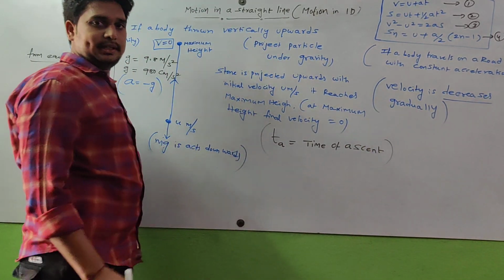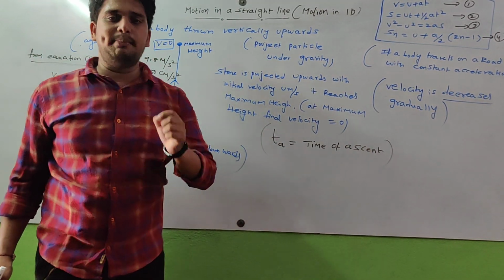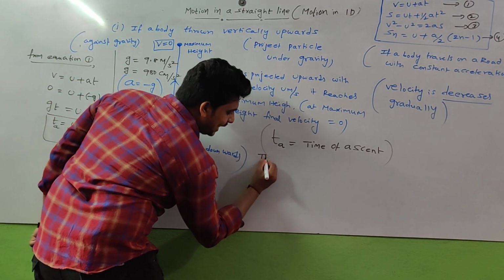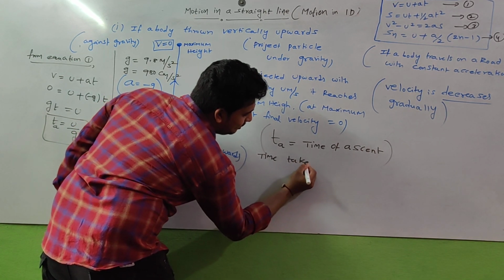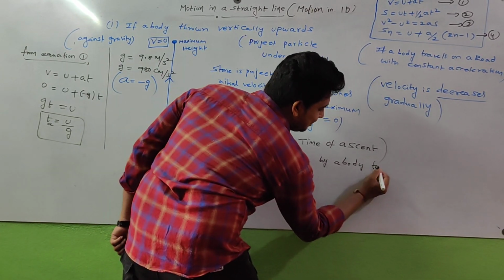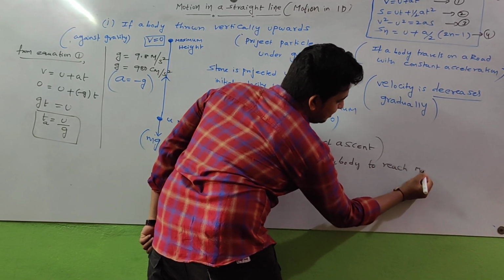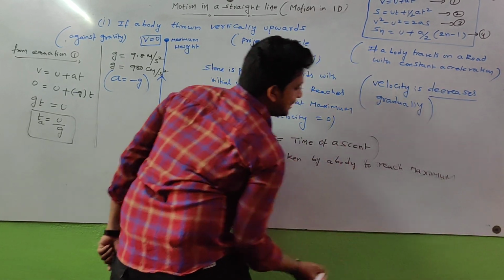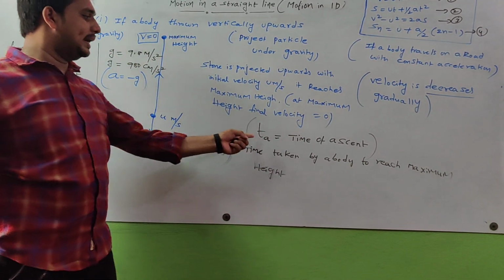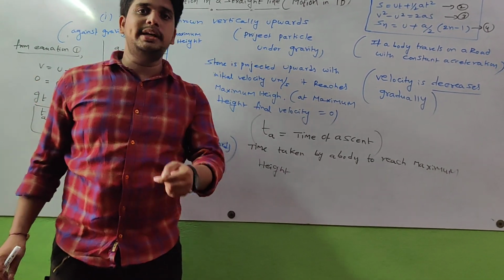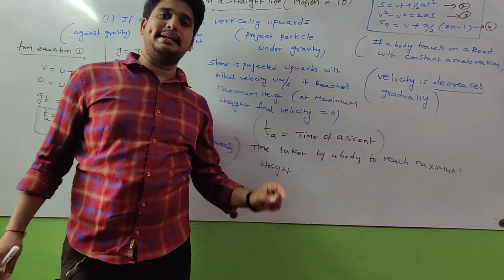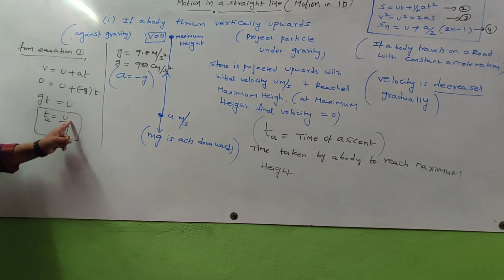What is meant by time of ascent? The time taken by a body to reach maximum height is called time of ascent. Time of ascent is indicated by TA. Here, time of ascent is equal to u by g.